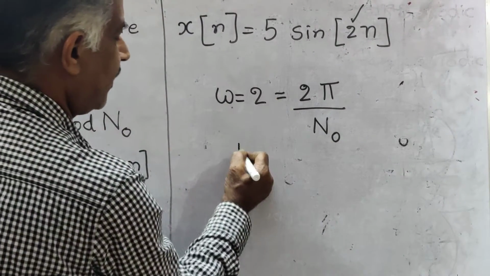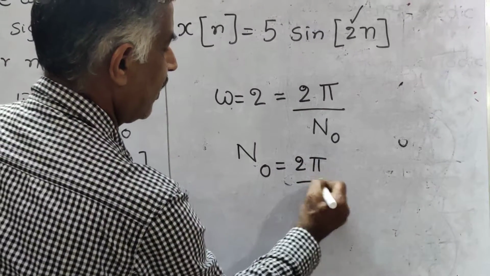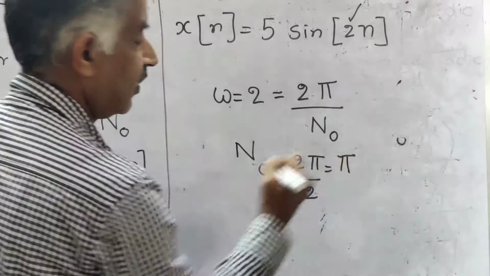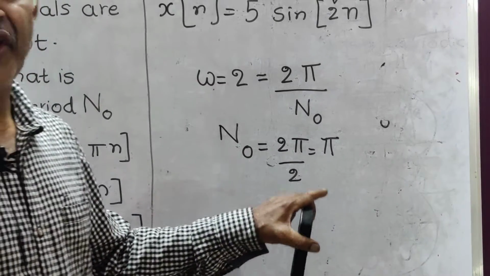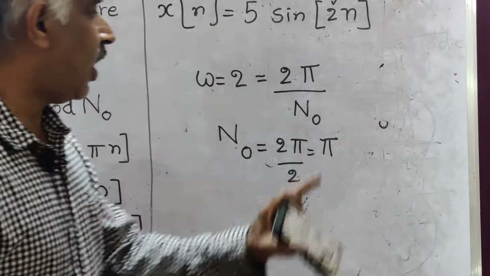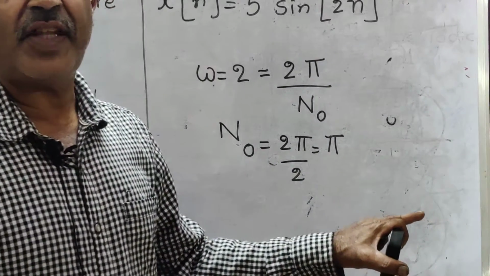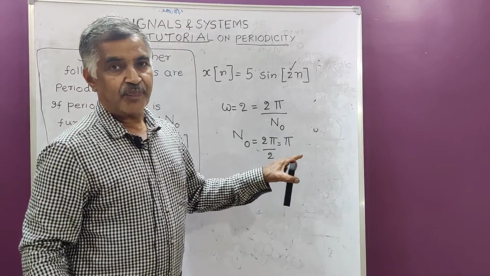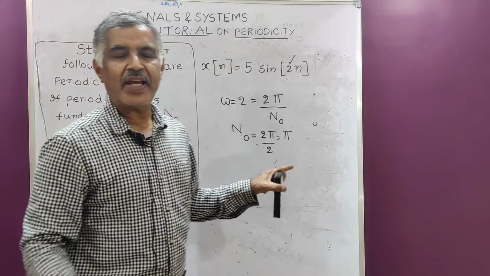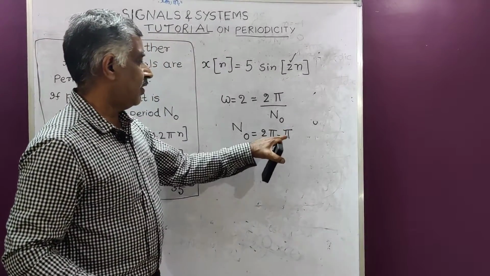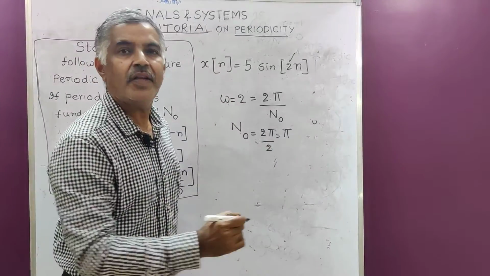Therefore n0 is equal to 2 pi by 2, that is equal to pi. In mathematics, pi is irrational, and square roots are also irrational. n0 is pi, so its value is 3.143. But in discrete signals the fundamental period has to be an integer, but it is pi. Hence this function x of n is not periodic.